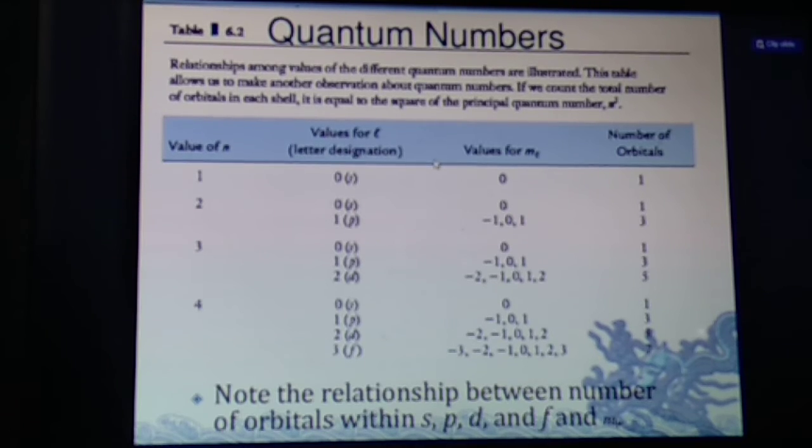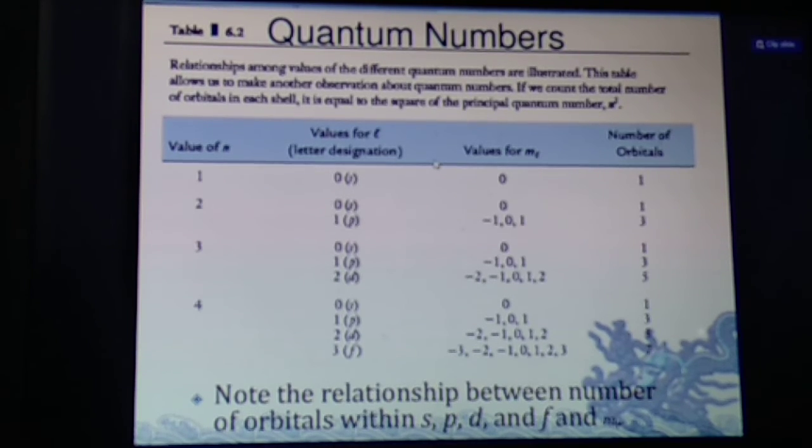When n equals 3, l values are 0, 1, 2. When l equals 0, m equals 0; when l equals 1, m equals minus 1, 0 and 1; and when l equals 2, m is minus 2, minus 1, 0, plus 1, plus 2. So how many orbitals in this case? 5. So in the third orbit, the number of orbitals is 5 plus 3 plus 1, that is total 9, that is 3 squared equals 9.